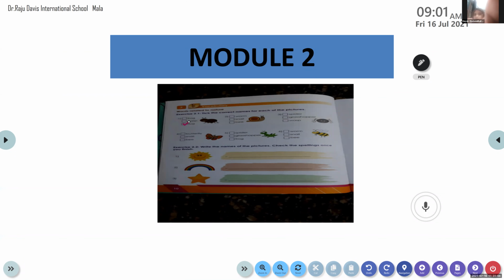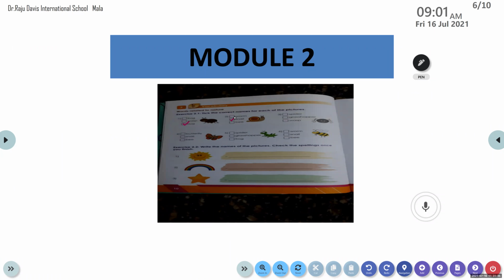Krishna, I want you to read all the three options. Worm. What is the second one? Snail. Snail, very good. Bee. Which one is it? Snail. Snail, very good. My dear students, this is the best time, in this rainy season, when you get to see snails.